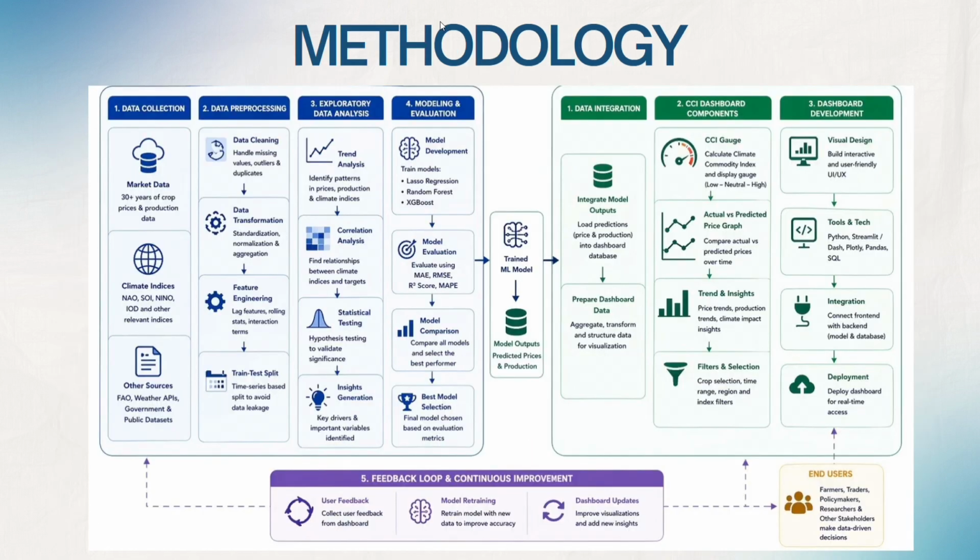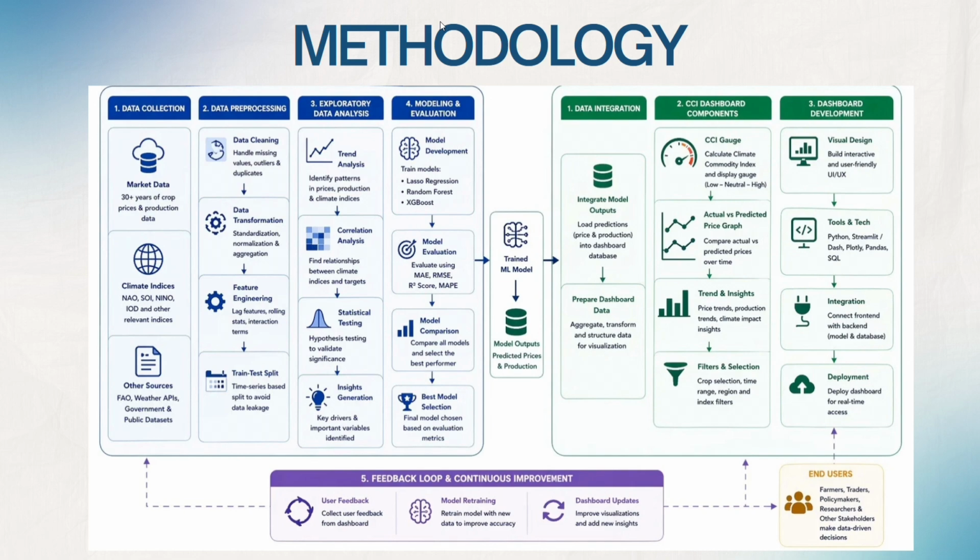Let's walk through our technical architecture, which follows a structured data engineering lifecycle. First, data collection and pre-processing. We ingest historical maize prices alongside our climate indices. To prevent data leakage, a massive issue in time series forecasting, we implement a strict time-based split instead of a random train test split. We also engineer lag features, shifting climate data by 1 to 6 months to give our model predictive foresight.